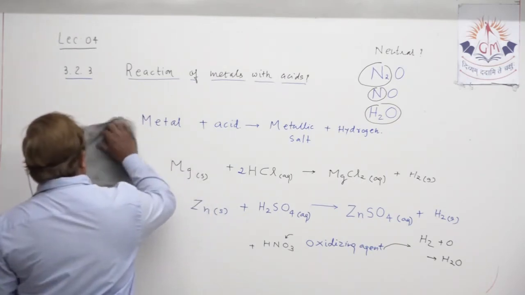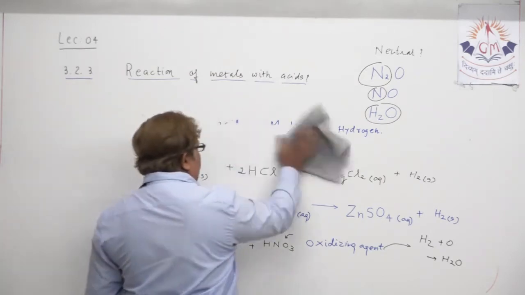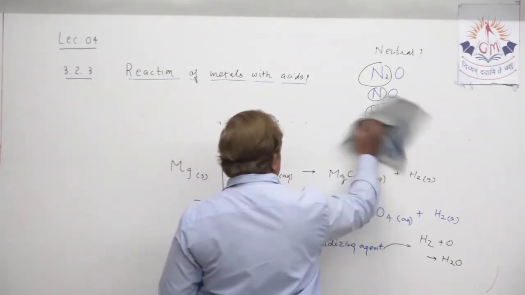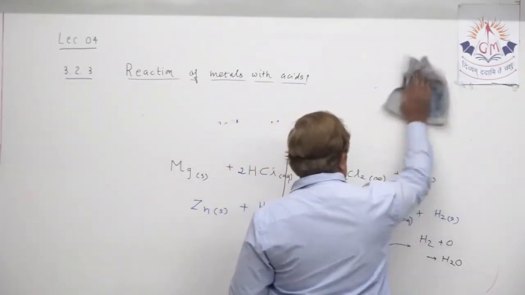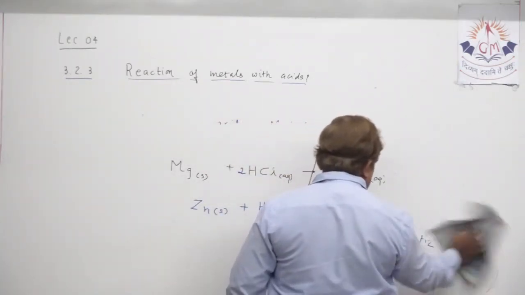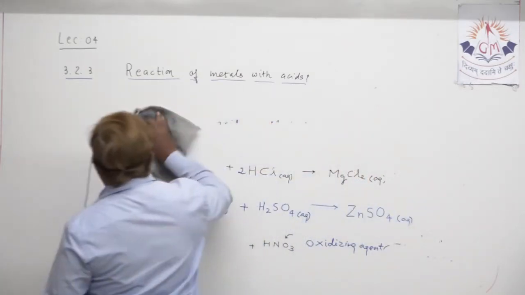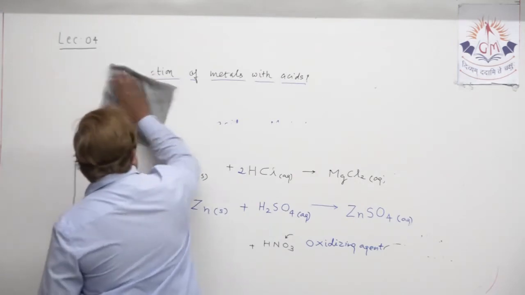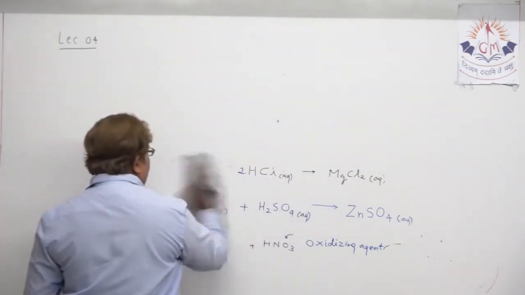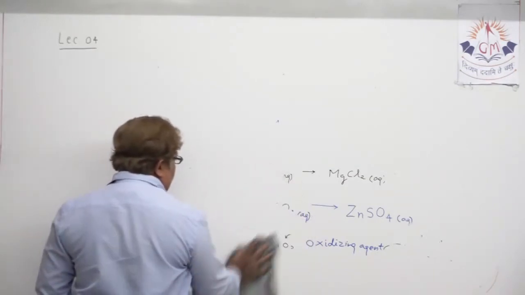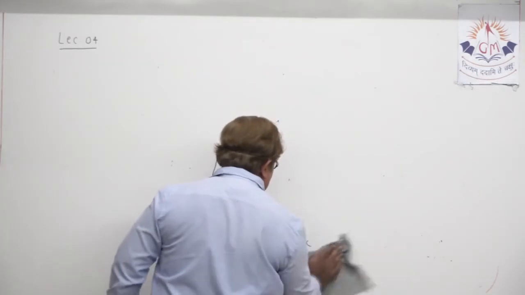Okay, now let us discuss the next chemical property. The next chemical property is very important, because that particular chemical property will help us to determine the metal reactivity series. Understand?